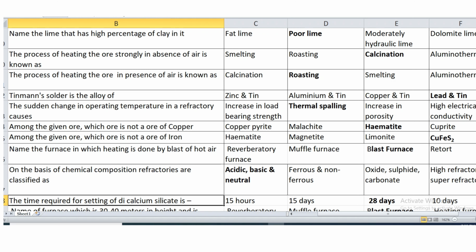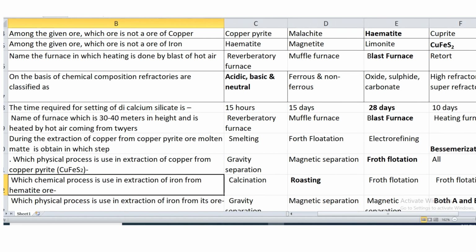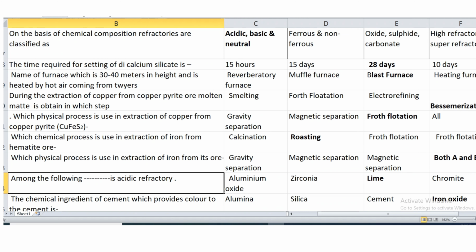Name the furnace in which heating is done by blast of hot air. It is a blast furnace. On the basis of chemical composition, refractories are classified as acidic, basic and neutral. Then next is the time required for setting of dicalcium silicate. It is 28 days. Name the furnace which is 30 to 40 meters in height and is heated by hot air coming from the towers. It is blast furnace.